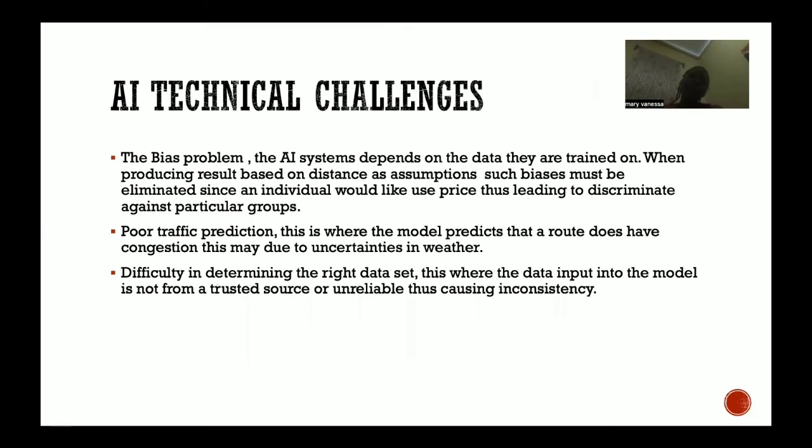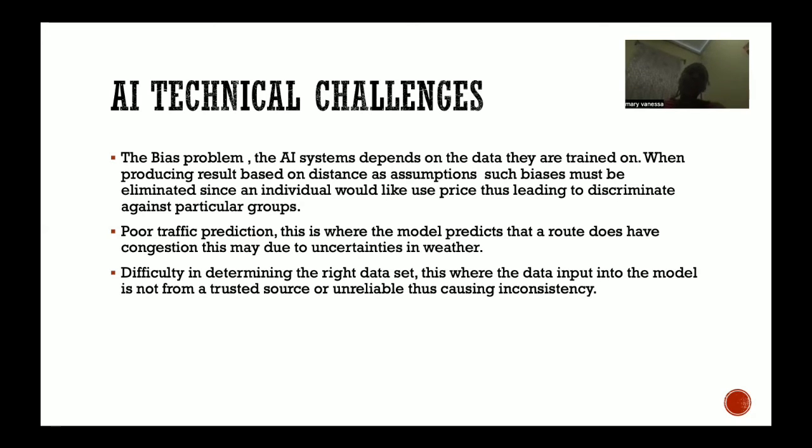Then we have the AI challenges that can be encountered during this project. The first challenge can be the bias problem. The AI system depends on the data that it is trained on. When producing results based on distance as assumptions, such biases must be eliminated, since an individual would like to use prices, thus leading to discrimination amongst particular groups.